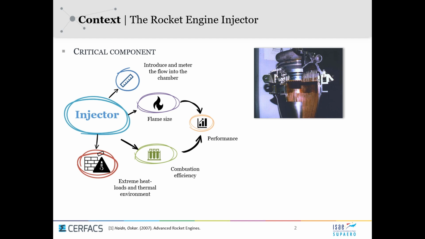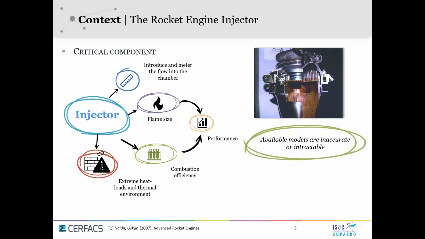Not to mention also that it has a predominant role in the extreme heat loads and thermal environments that are exerted upon the walls. And this is important to mention because available models for preliminary design of rocket engines are either inaccurate if we talk about semi-empirical correlations, or intractable if we're talking about high-fidelity numerical simulations whose restitution times are too large to be used within optimization codes for preliminary design.